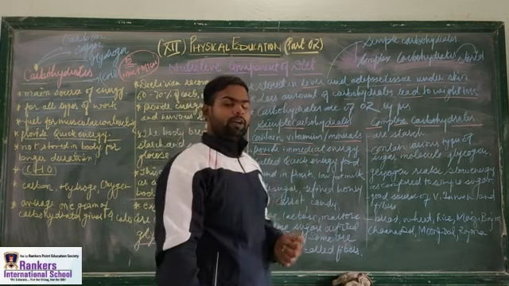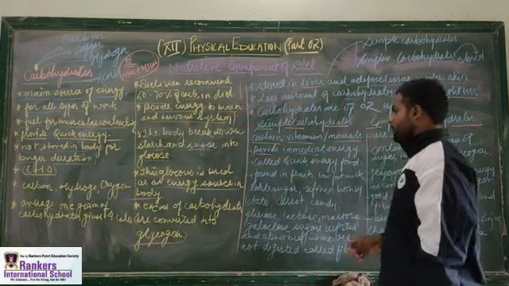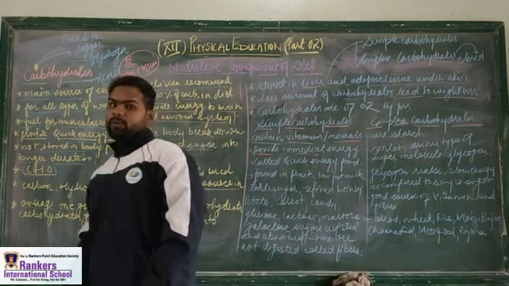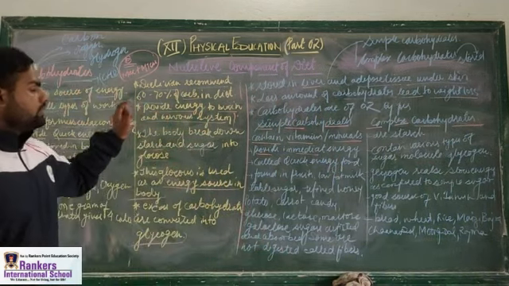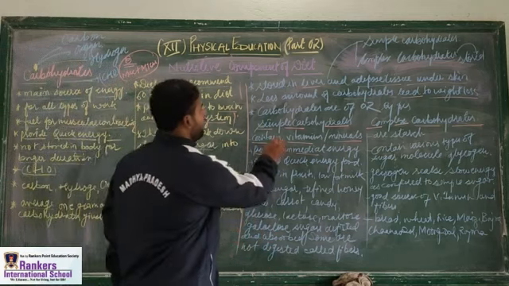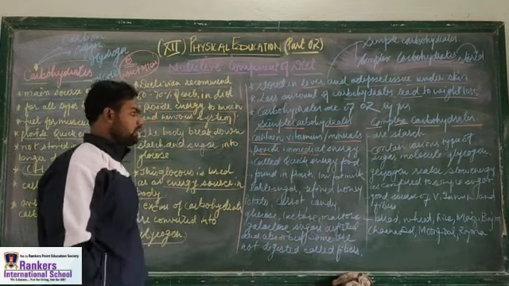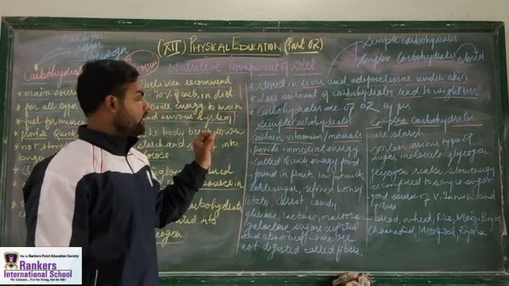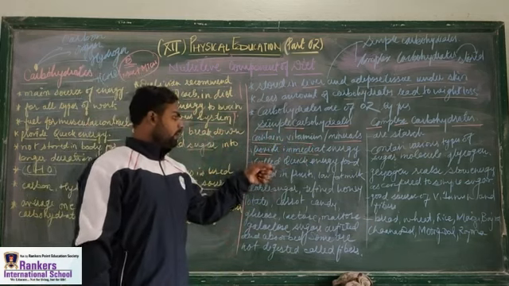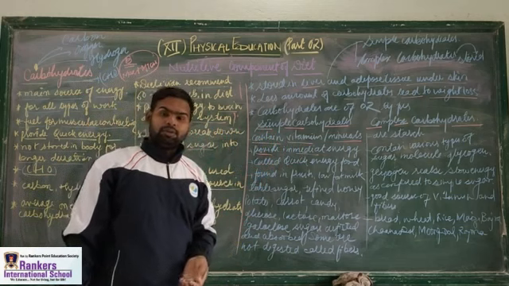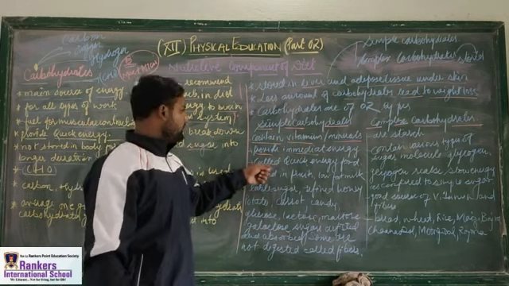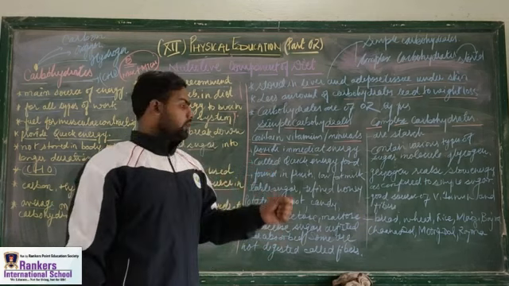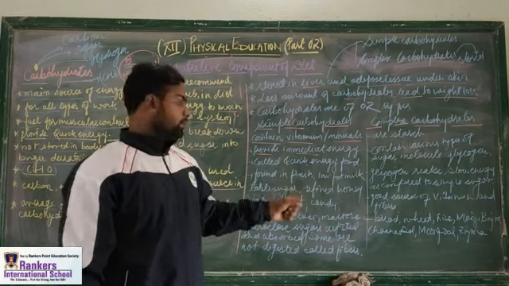That's why simple carbohydrates are also called quick energy providers.